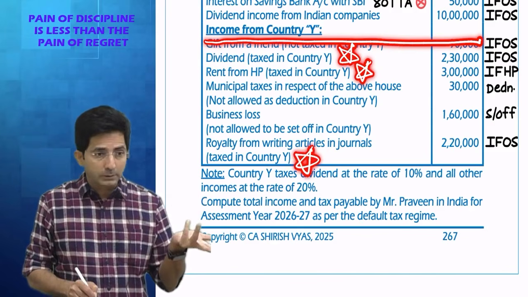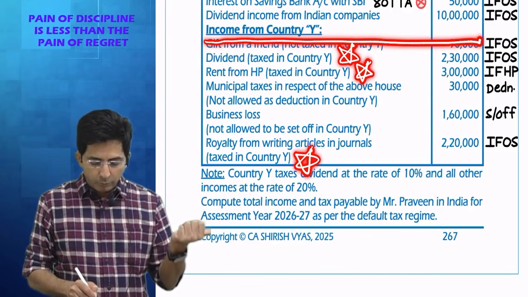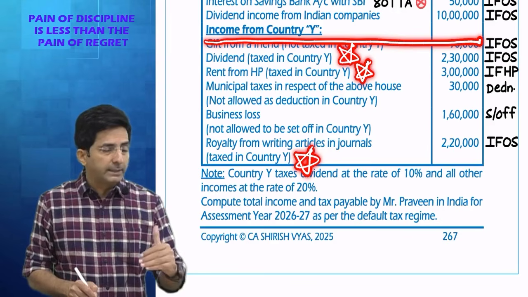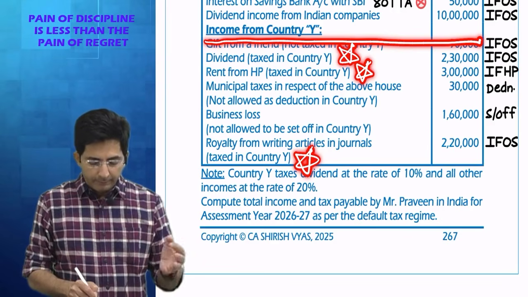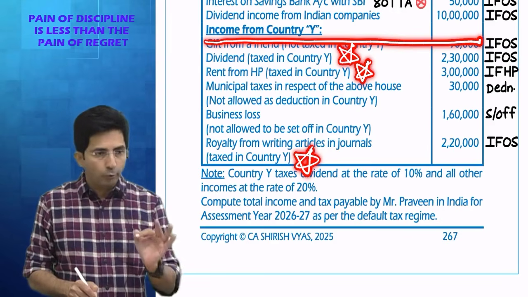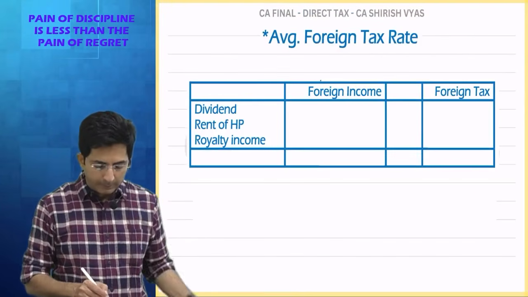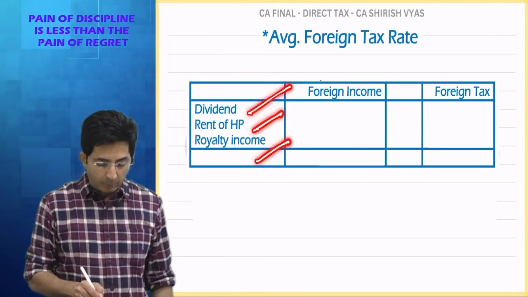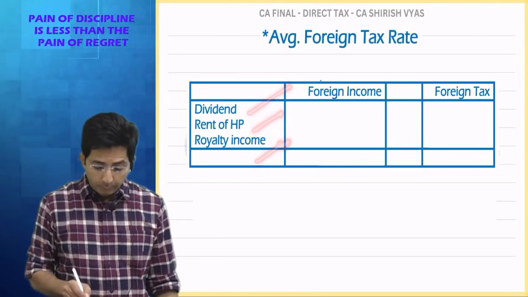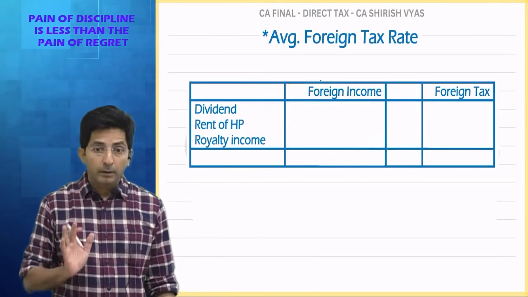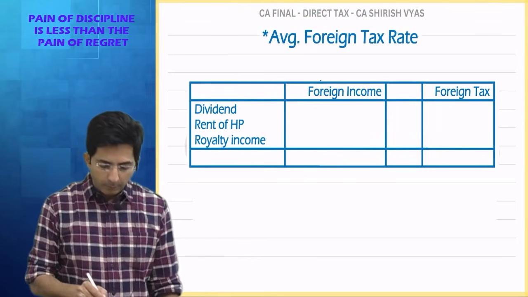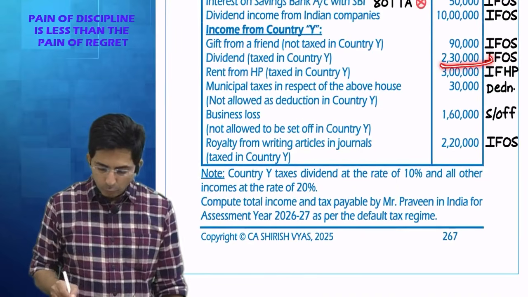Business loss is a loss, right? So from the income angle, which incomes are there in foreign? Dividend, rent and royalty. Do you agree? Remember, dividend, rent and royalty. And the figures I will write as per foreign law. So tell me, what is the dividend amount? 2,30,000.